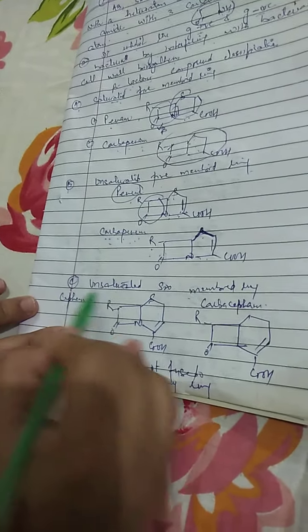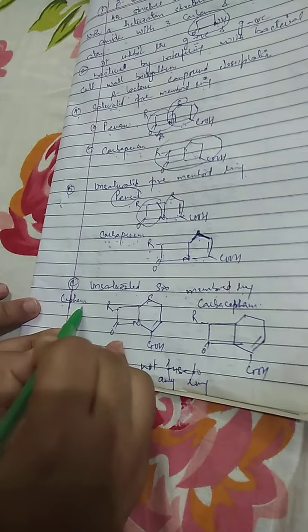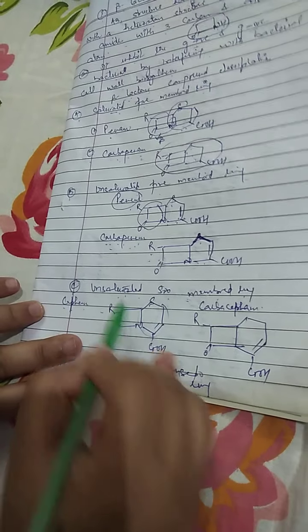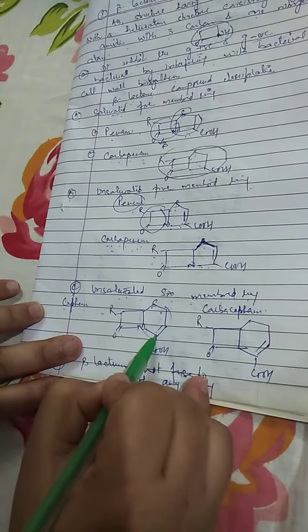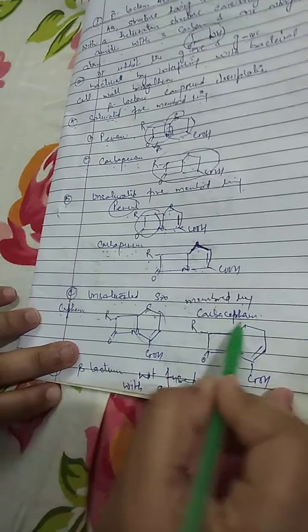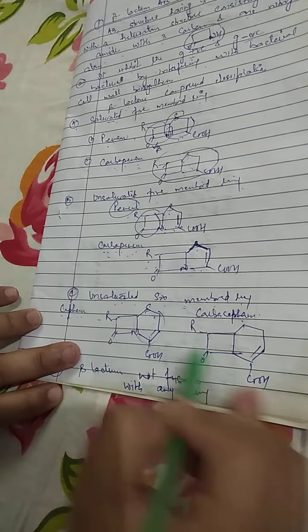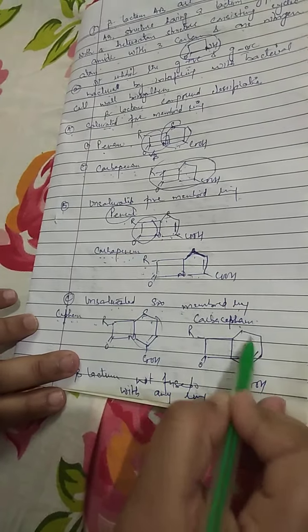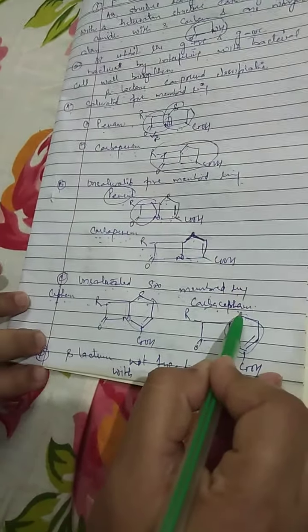Next classification is the unsaturated 6-membered ring. For example is the cephem, in which a 6-membered ring is present. Unsaturated means a double bond is present in the 6-membered ring. The difference between the cephem and the carbacephem is that sulfur is present in the cephem and sulfur is not present in the 6-membered ring of the carbacephem.